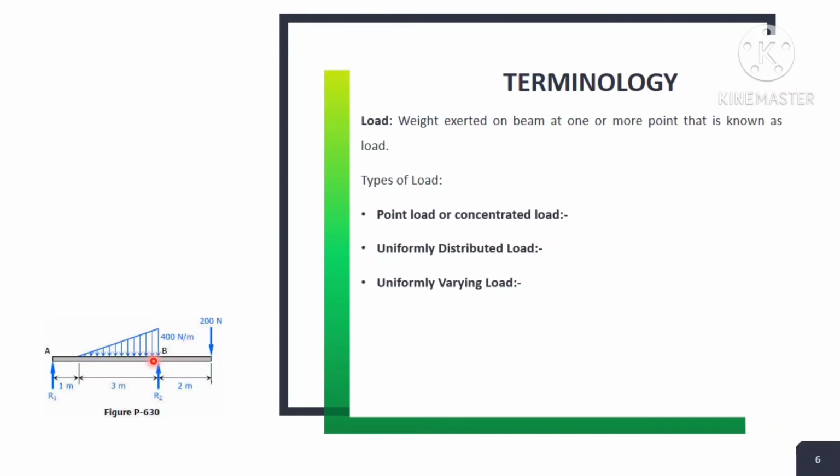and at point B, that is reaction column 2, we get the exerted load of 400 Newton per meter. From 1 meter away from A, the load gradually increases, and that is known as the uniformly varying load. That concept is known as the UVL.